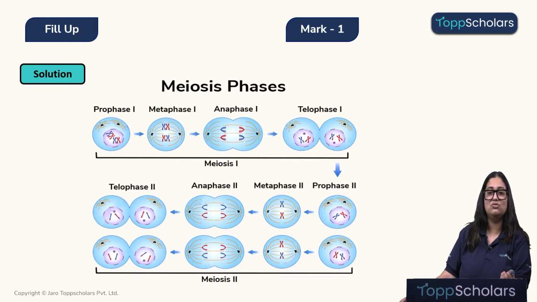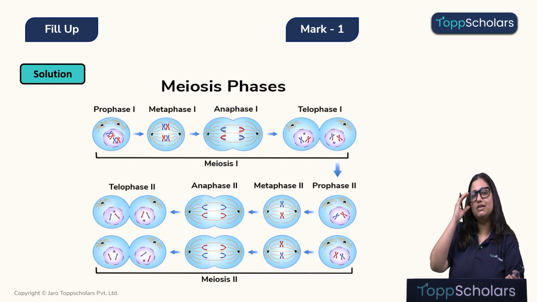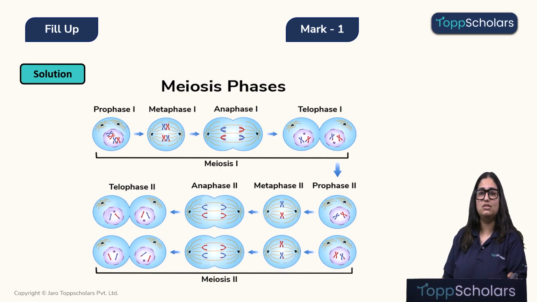Alright, children, so let's look into the solution. Over here, meiosis has two phases, children. We have meiosis 1 and we have meiosis 2. In meiosis 1, we can see prophase 1, metaphase 1, anaphase 1 and telophase 1, which gives rise to 2 daughter cells.